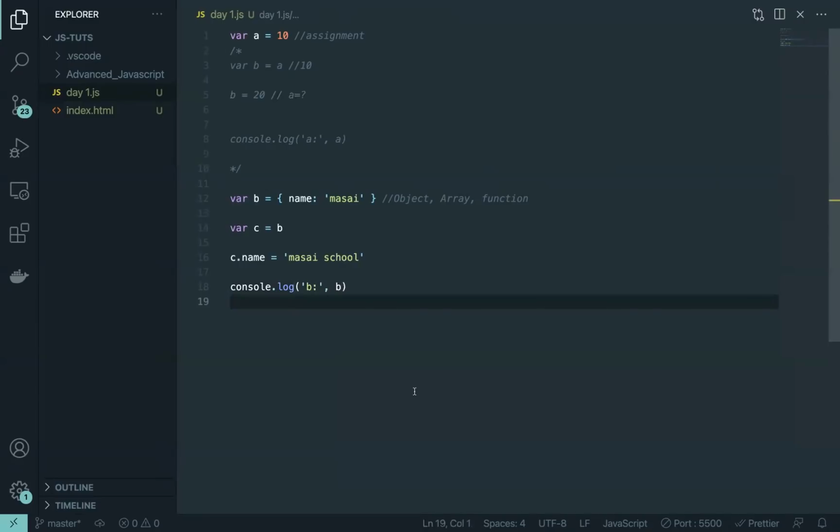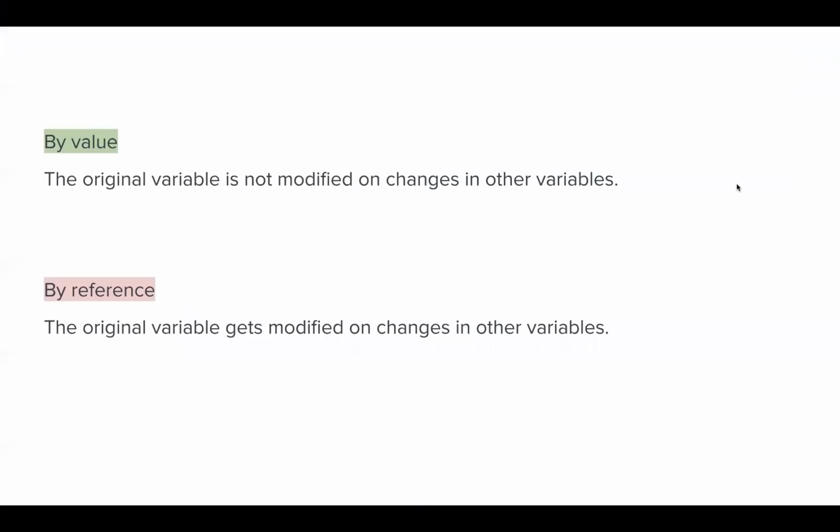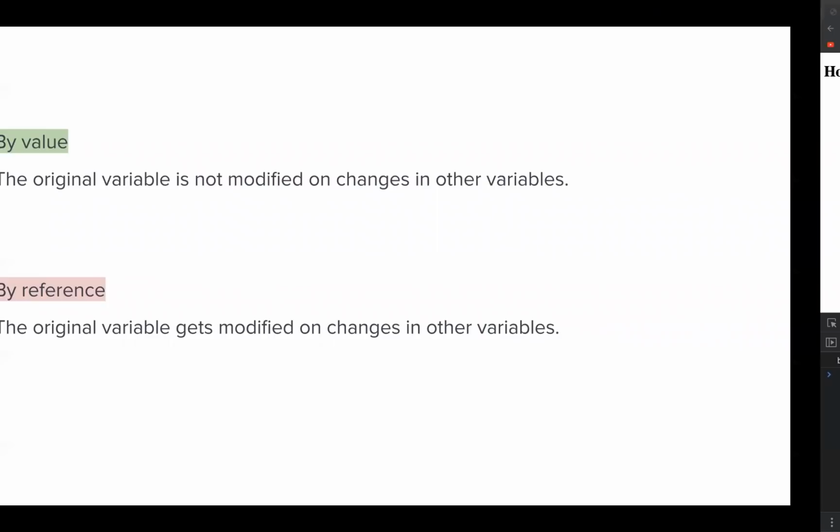So that gives us one fundamental rule that we can see clearly. We have the proof of it, and it is that in JavaScript, for primitive data types, the original variable is not modified on changes in other variables. But for non-primitive, which is by reference, the original variable gets modified on changes in other variables.